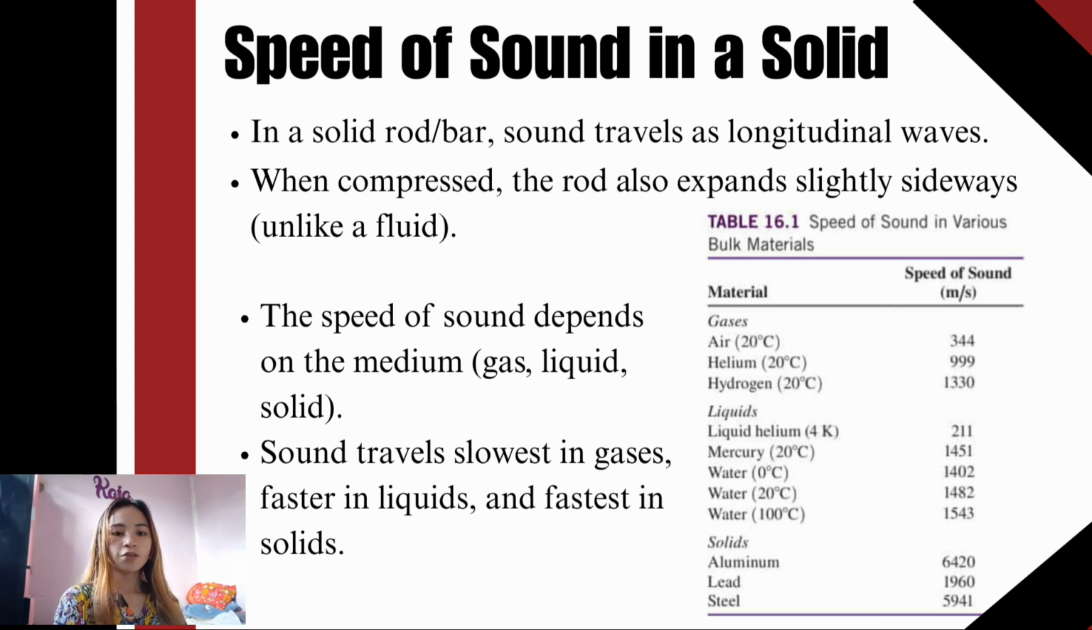So the speed of sound depends on the medium. As you can see in the table, air is about 344 meters per second, water is 1,482 meters per second, and steel is about 5,941 meters per second. This means that sound is slowest in gases, faster in liquids, and fastest in solids. So this shows that sound really moves much faster in a solid compared to air or water.